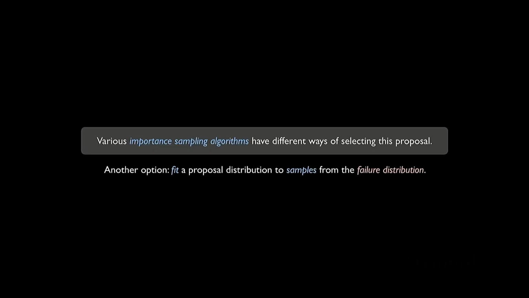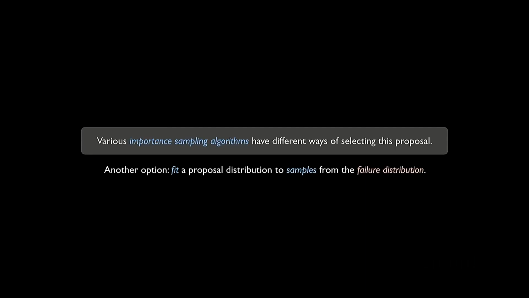And so this other option that we talked about on Tuesday is that we do know how to draw samples from the failure distribution. So that's kind of the last topic that's on your quiz. We talked about how we could use Markov chain Monte Carlo or rejection sampling to draw samples with just knowledge of what the unnormalized density for the failure distribution looks like. So we do know samples from it, we just don't know how to compute the density.